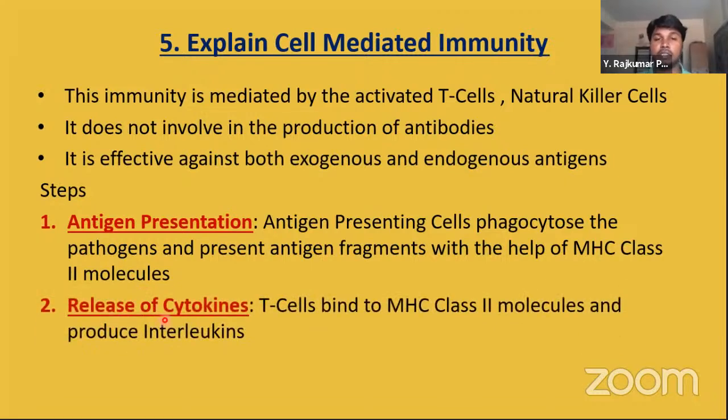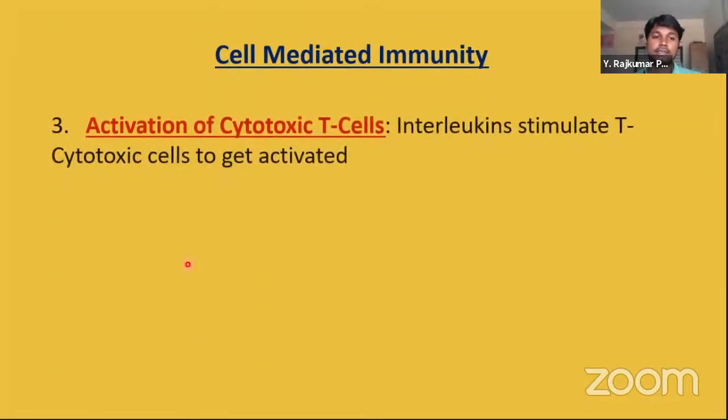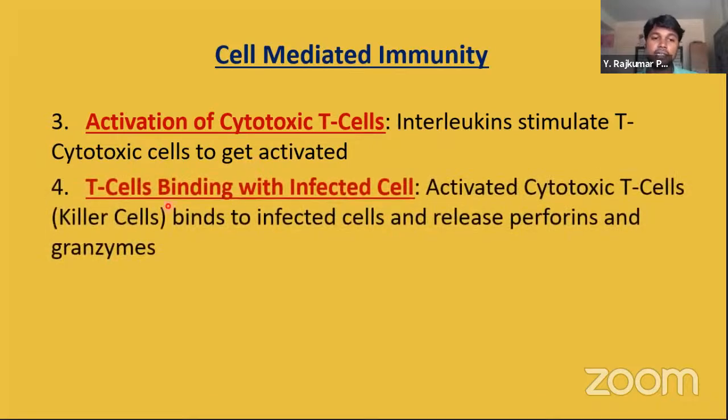Second, release of cytokines. Instead of interleukins, here the cytokines are secreted. What do these cytokines do? T cells bind to MHC class 2 molecules and produce interleukins. So interleukins are a form of cytokines. Next, activation of cytotoxic T cells. Interleukins stimulate the T cytotoxic cells to get activated, and the T cells bind with the infected cell.